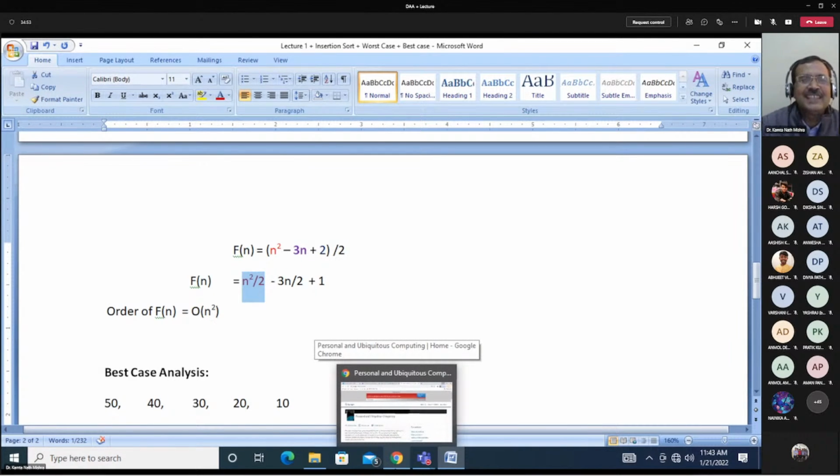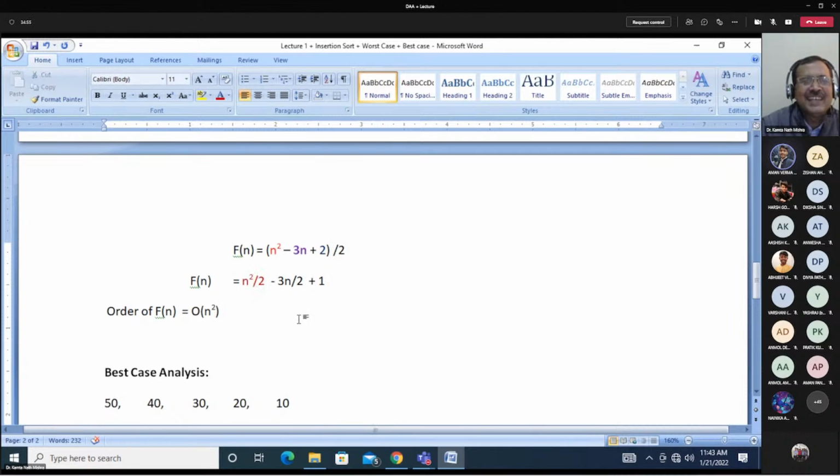Since it is a square, the square of any number will give the highest value. n square is always greater than n. For which cases, greater than 1? For all values of n greater than 1, n square by 2 is getting the highest one.